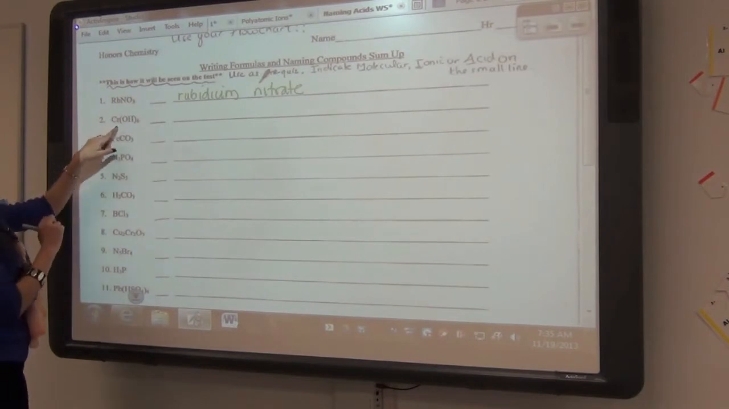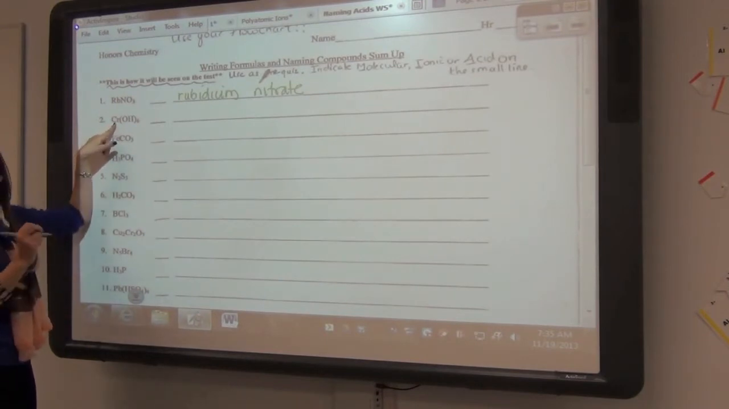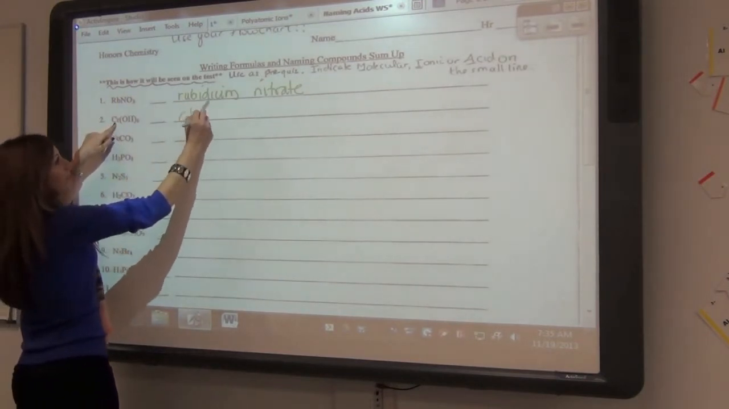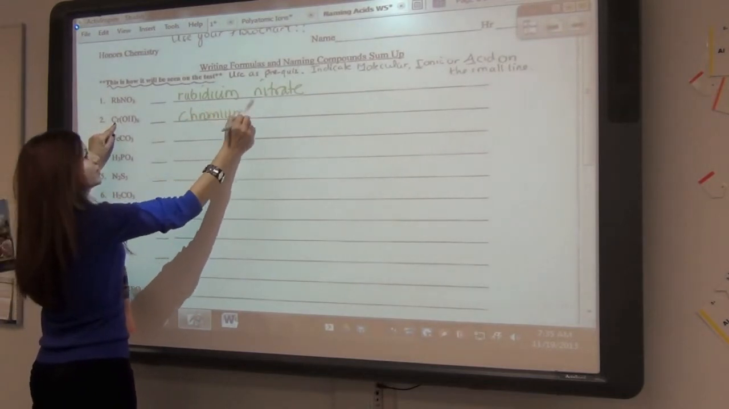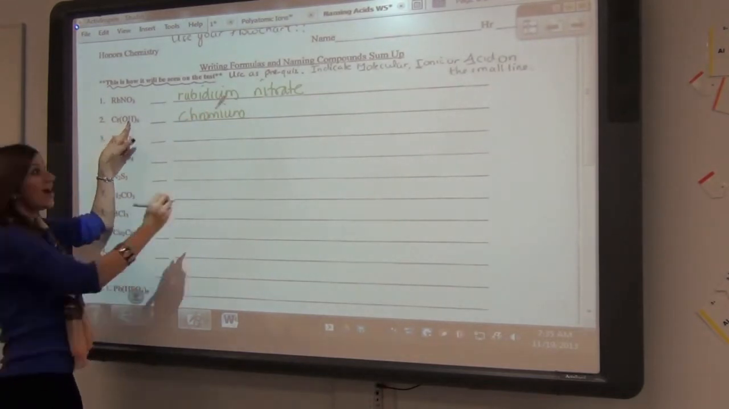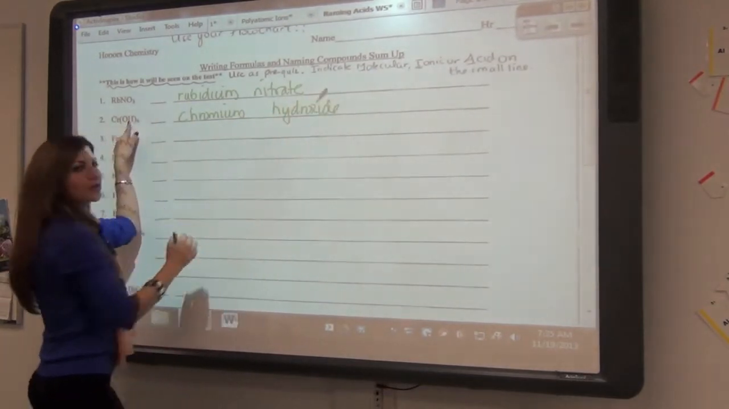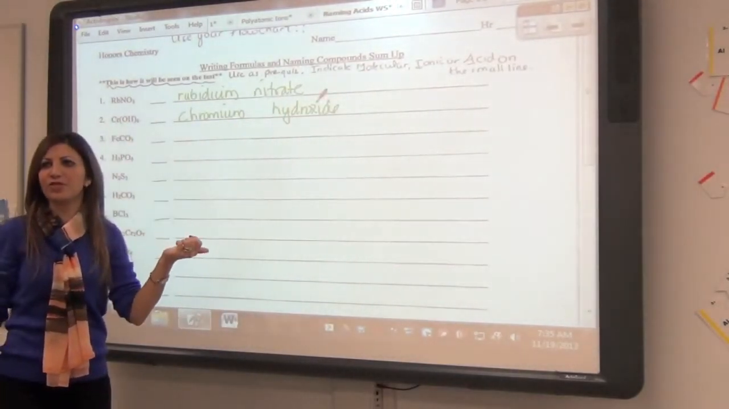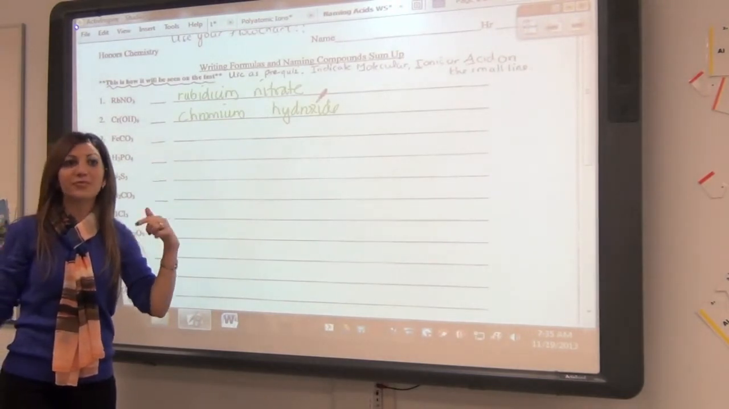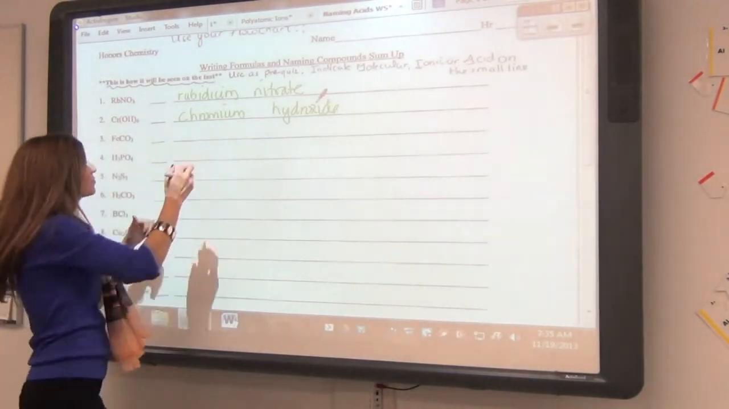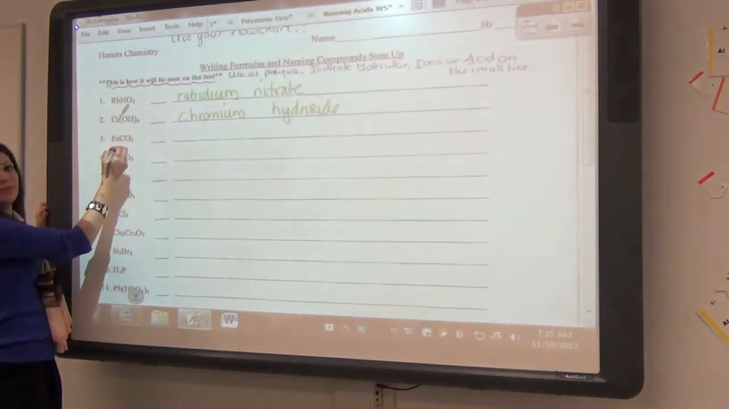Okay? Then here we have Cr, which is chromium. And what's OH? Hydroxide. Nice. The question is, do I need a Roman numeral? Yes. So you go to the periodic table and you check chromium's charges, and it's 2, 3, 6. Perfect. So I need to do a plus chart.